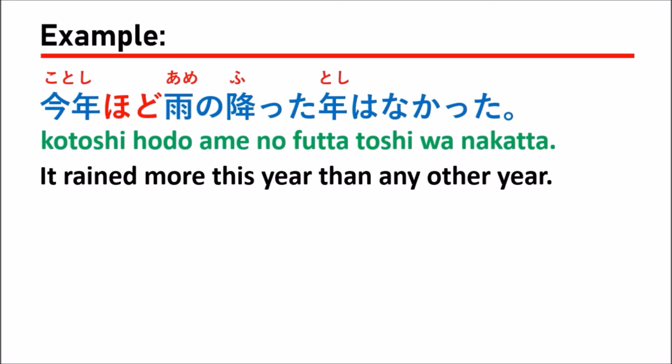This year plus ほど. 雨の降った年 means the year of rain. The year that you compare to another year. So 今年 means this year, right?